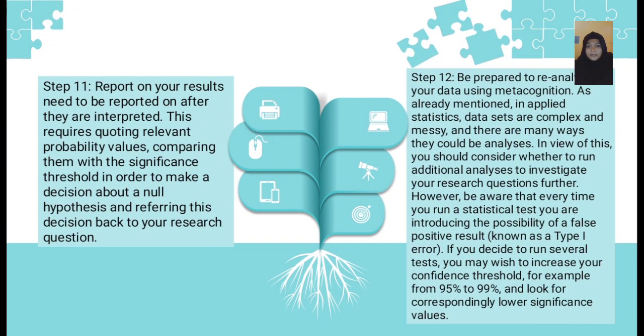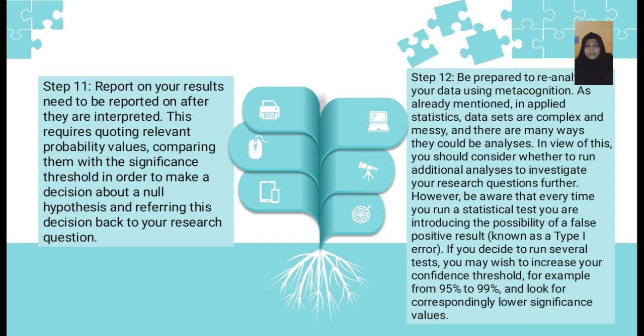The next is step eleven. Report your results after they are interpreted. This requires quoting relevant probability values, comparing them with the significance level in order to make a decision about the null hypothesis and referring this decision back to the research question.